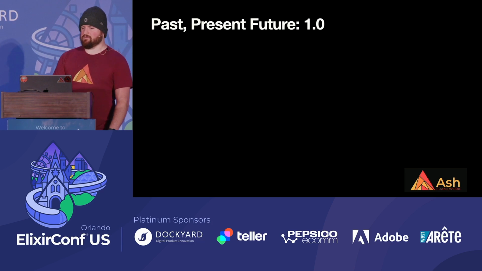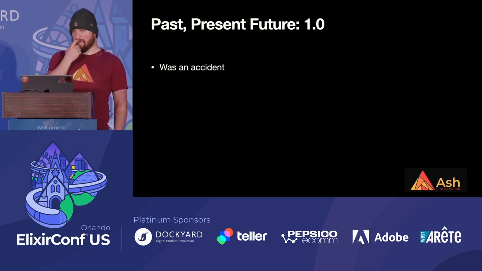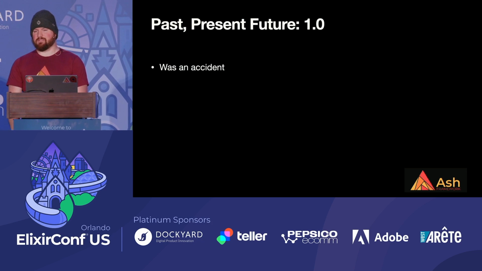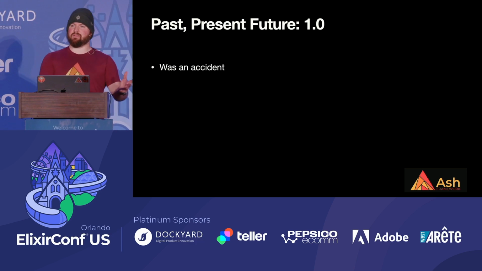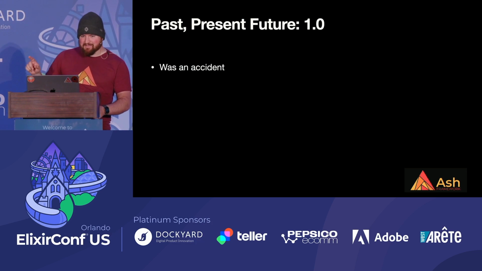So past, present, future: 1.0. Some of you guys might know the story, but that was an accident. So I have this great little tool. A lot of people like it. It's called GitOps. You get to say, pick a new version for my software based on the commits. And if you don't look at the new version, you might not realize that you just shipped 1.0 when you meant to ship like 0.3.